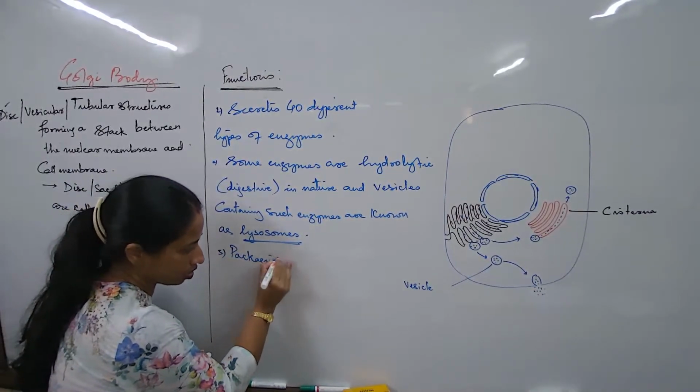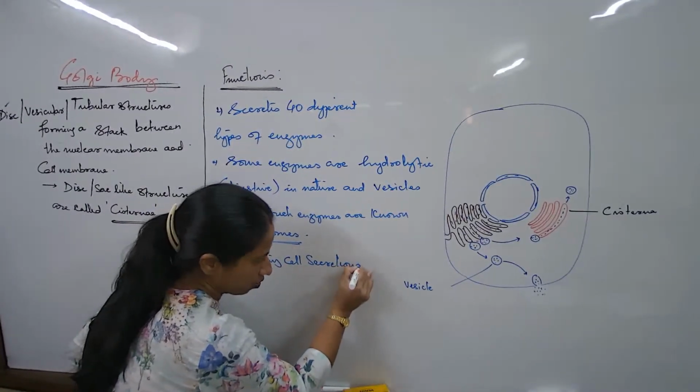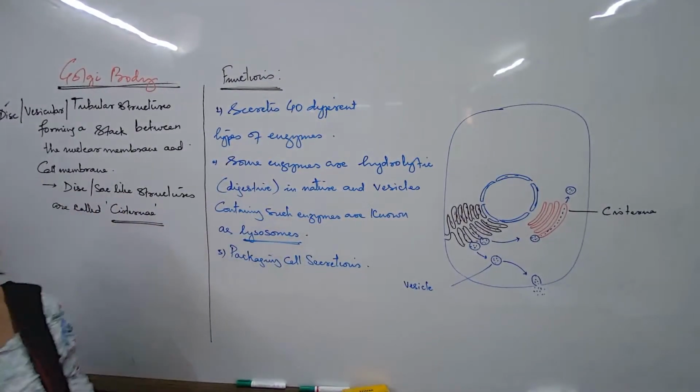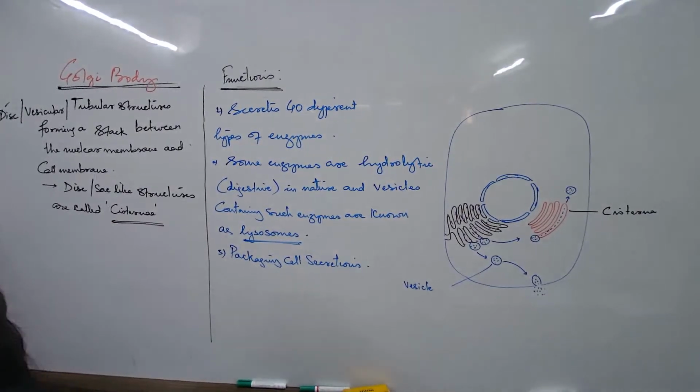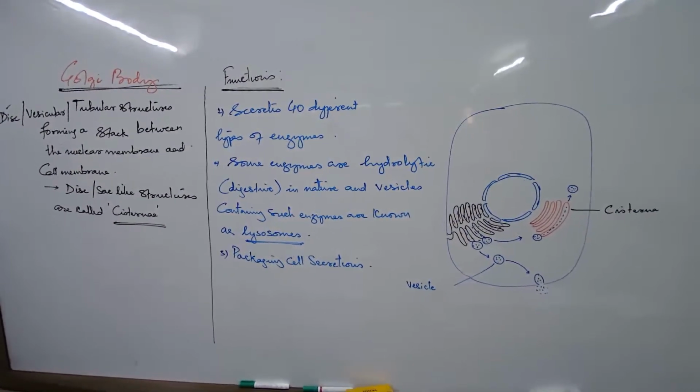Packaging, cell secretions. Now, what do you understand by packaging? Packaging means what? Packing something or getting it ready. Say suppose if I give you one of the simplest examples, putting it together.